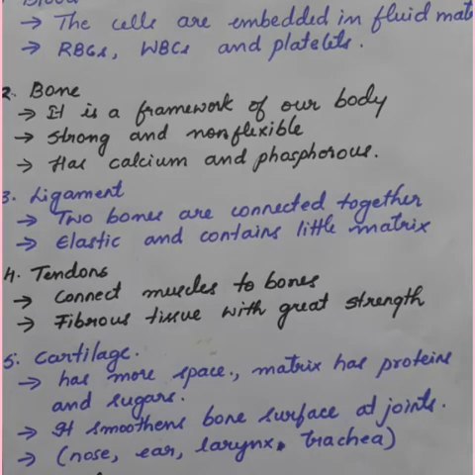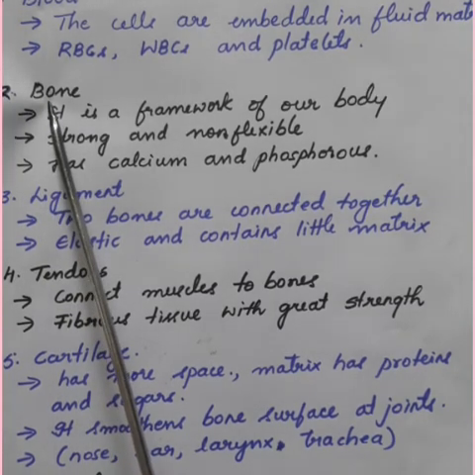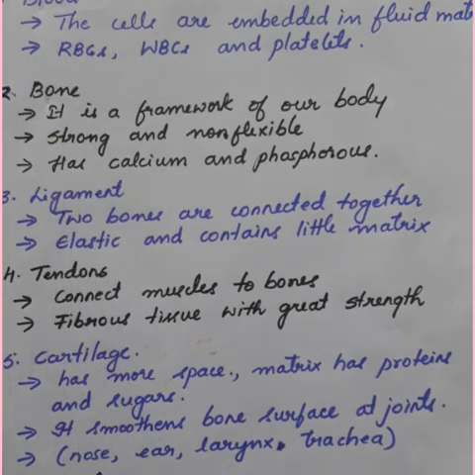Next, we have to study about bone. Bone is also a type of connective tissue. It forms a framework that supports the body. So, the body gains its shape because of the presence of bone or the skeleton system. It also supports the muscles and the main organs of the body.